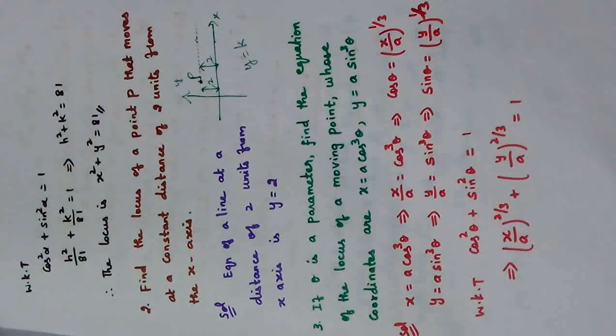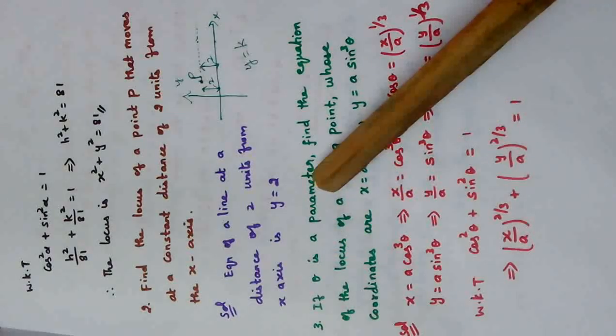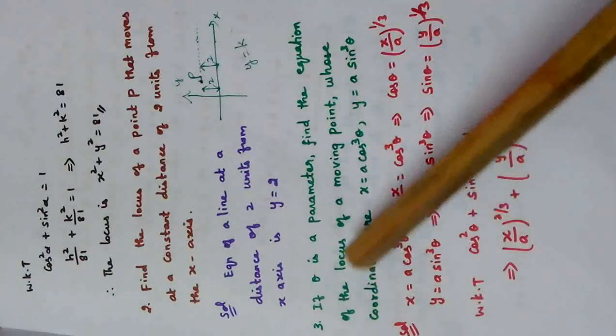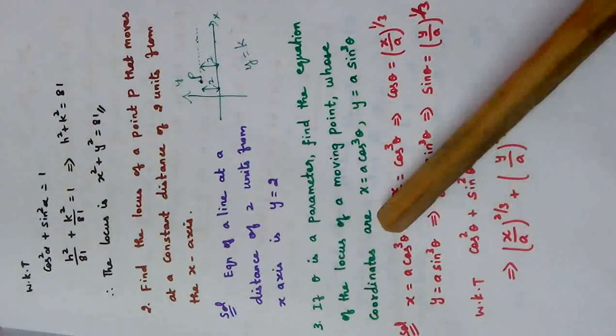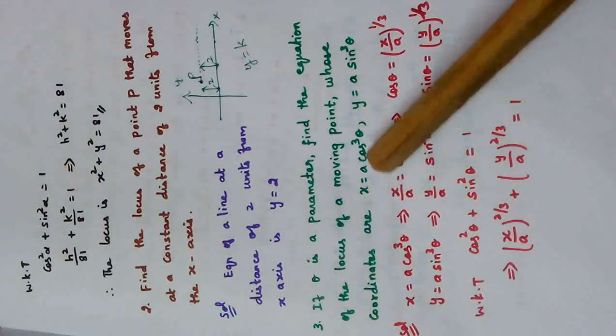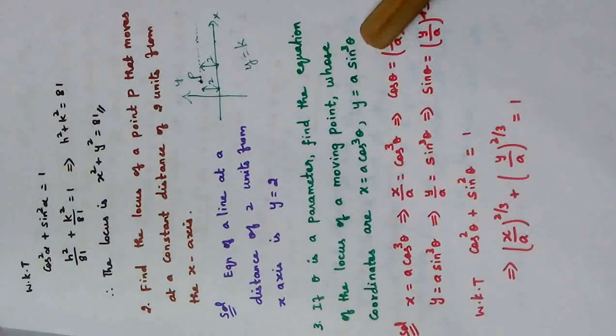So try to understand how the answer comes. Going for problem number 3. If theta is a parameter, find the equation of the locus of a moving point whose coordinates are x is equal to a cos cube theta, y is equal to a sin cube theta.